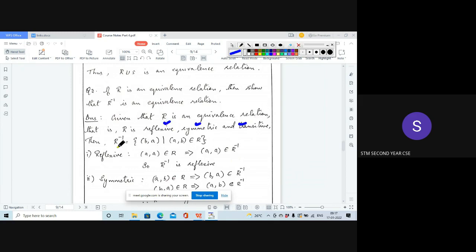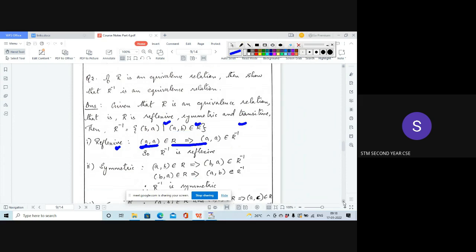Then we have to show that R inverse is also an equivalence relation. The set builder notation of R inverse is like this: you are just reversing the ordered pair. If AB is an element of R, then R inverse contains all the ordered pairs in reverse form, that is BA. So now we have to prove that this R inverse is an equivalence relation. To prove that, we have to prove that R inverse satisfies the reflexive, symmetric, and transitive properties. So let us see how it satisfies the reflexive property.